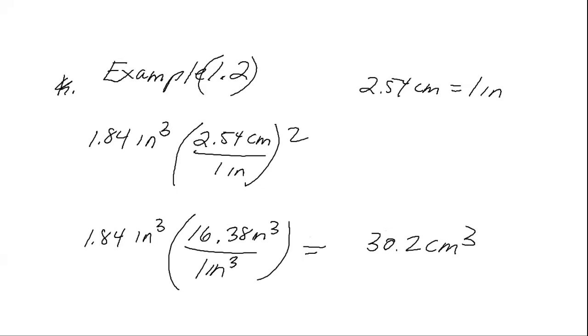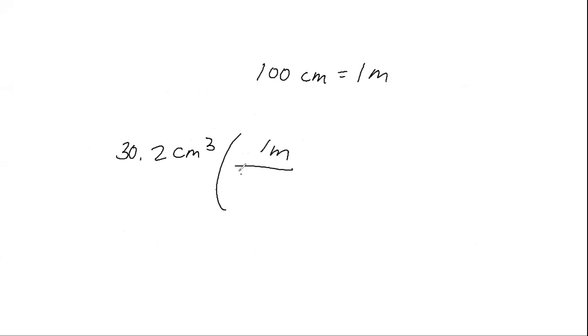Okay, now I have to convert it to meters, correct? All right. So I'm going to go ahead and use that 30.2 centimeters cubed, and I'm going to convert to meters. Now I know that 100 centimeters equals 1 meter. So let me go ahead and write my expression for unity, 1 meter over 100 centimeters. And remember, we're dealing with cubic units. So once again, this is going to be quantity cubed.